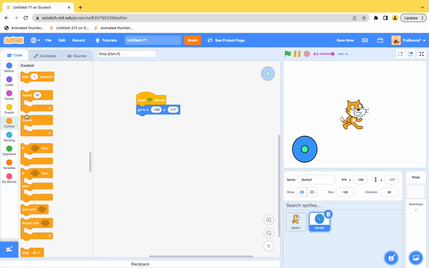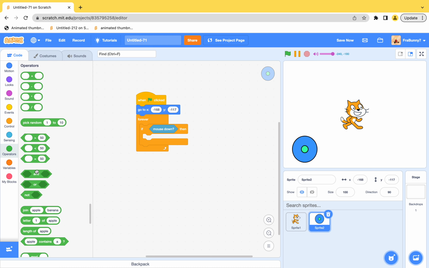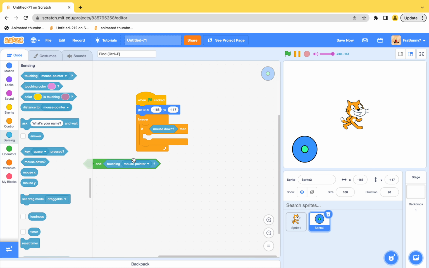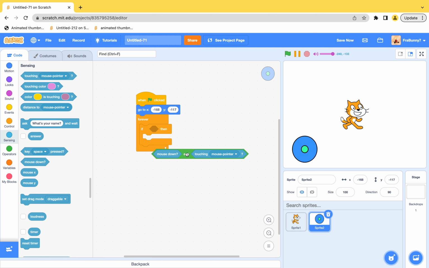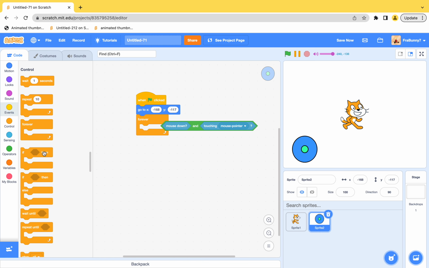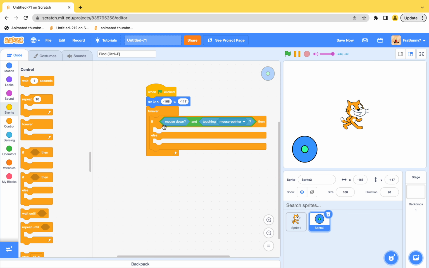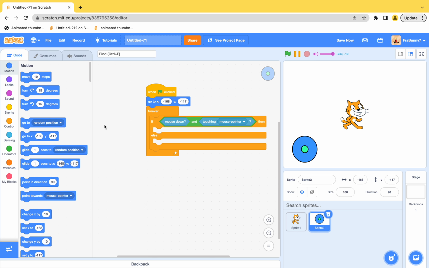So get a forever loop. Also get an if boolean block. So let's put mouse down and touching mouse pointer. Oh yeah, you change the if to an if else right here. And then you put here, wait a sec. Oh yes. So you put here